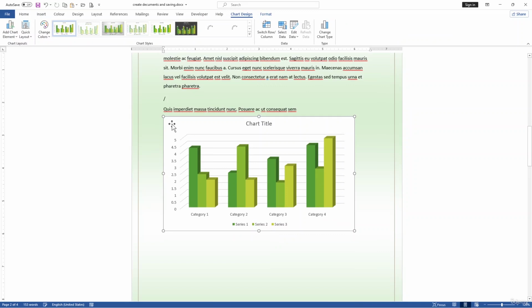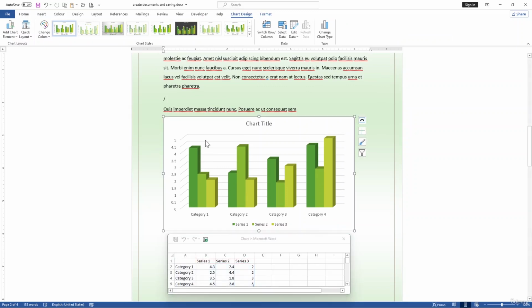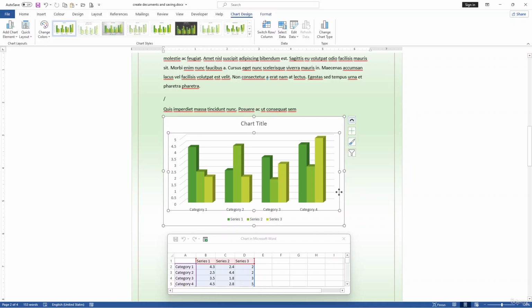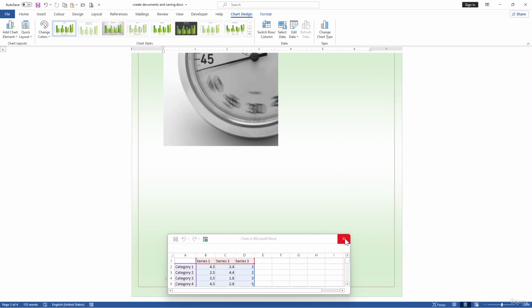So now we have another chart and also tables, and you can easily edit this data for your tables or for your charts. Okay, so by inserting the charts and also the elements, it can give your Word documents a more visually appealing look.